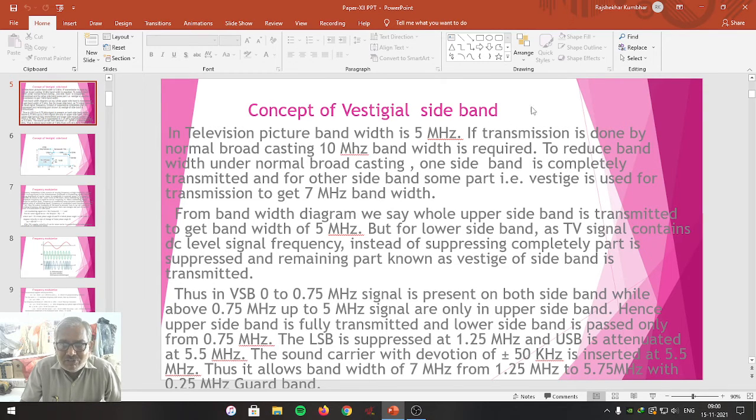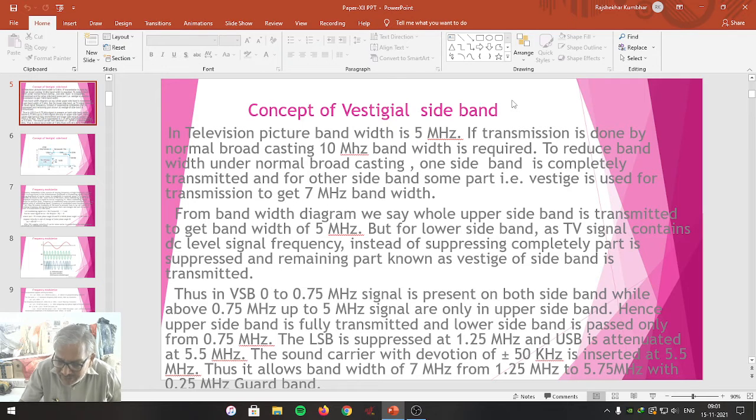In television communication, both audio and video signals are going to be communicated. Both need almost the whole bandwidth of 10 megahertz. If you use the SSB technique, out of 10 megahertz, almost 3 megahertz of bandwidth is reduced.